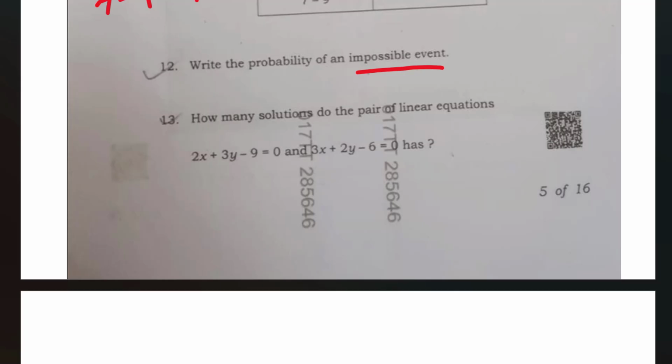Now, it is an impossible event. It is not going to happen at all. So, probability chance is not there here. We call that there is no probability. So, probability is 0 here. Okay.